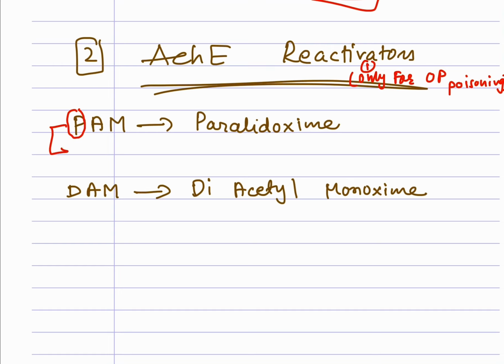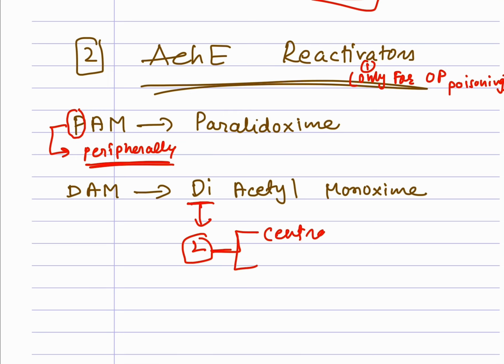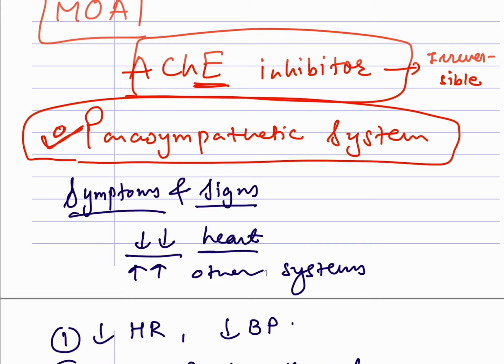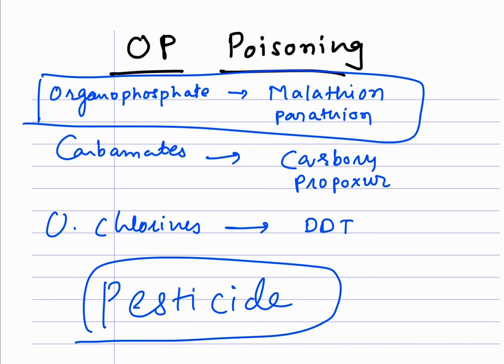It will act only peripherally, not centrally. And DAM, the D we can say stands for two, a mnemonic kind of thing, so it will act centrally as well as peripherally. This is all about OP poisoning that you have to remember.